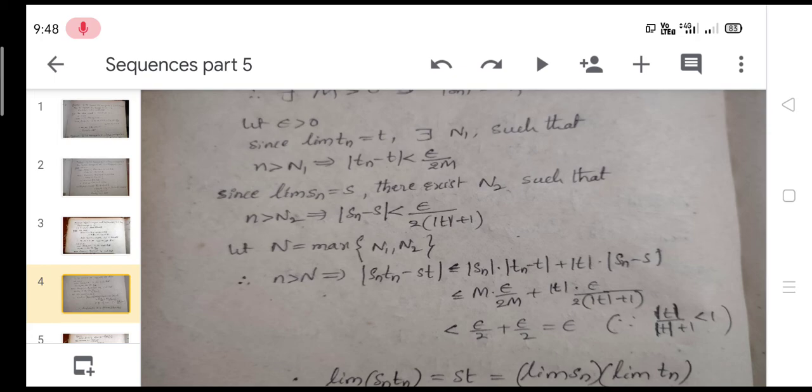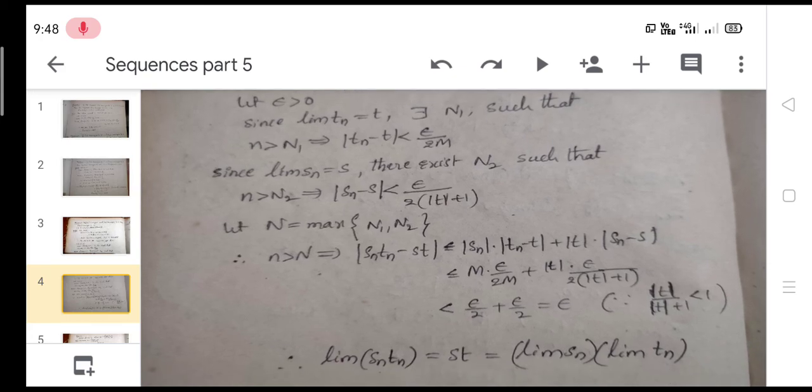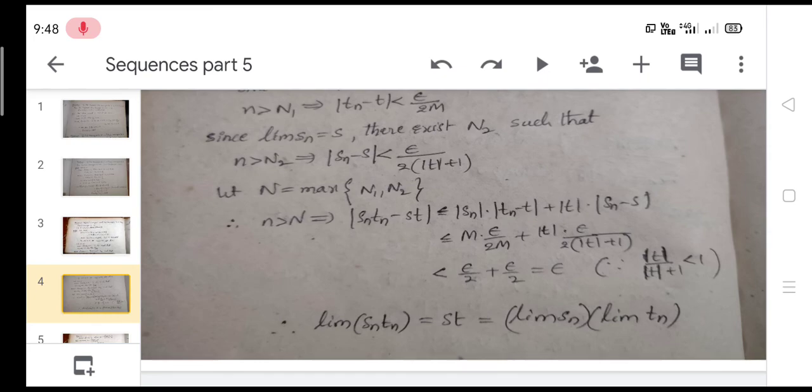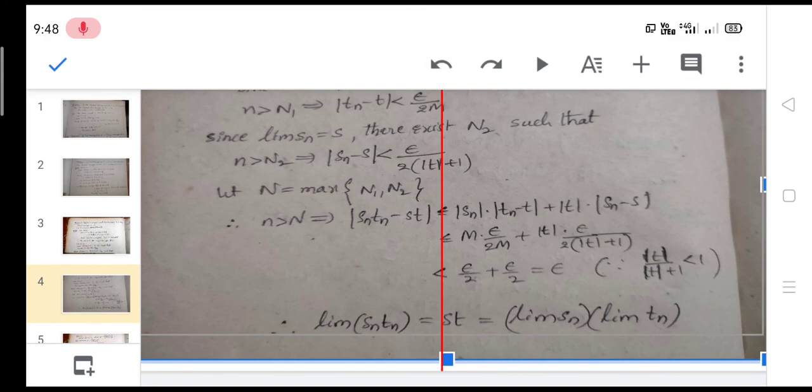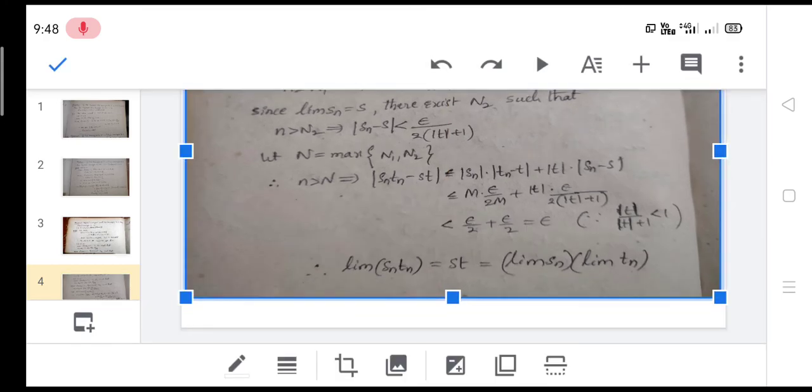Therefore, n greater than capital N implies modulus of SnTn minus ST is less than or equal to modulus of Sn into modulus of Tn minus T plus mod T into modulus of Sn minus S. We know the bound on modulus of Sn is capital M, and modulus of Tn minus T is less than epsilon by 2M, plus mod T into modulus of Sn minus S,